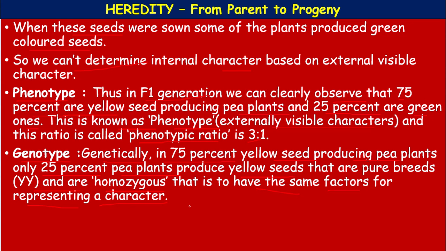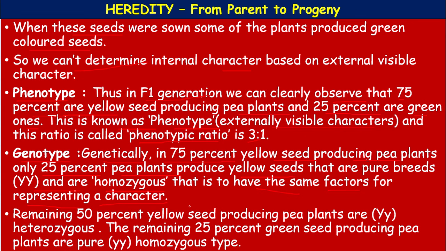Okay. Next, remaining 50%, meaning out of the 75%, 25% are capital Y pure breeds. The remaining 50% yellow seed producing pea plants are capital Y small y, they are heterozygous. Okay.